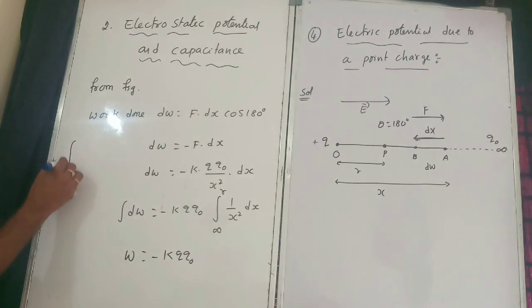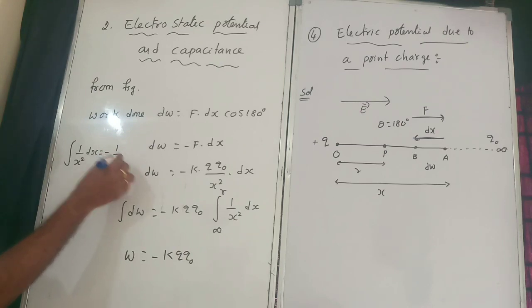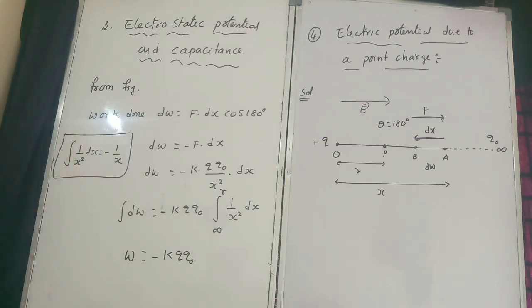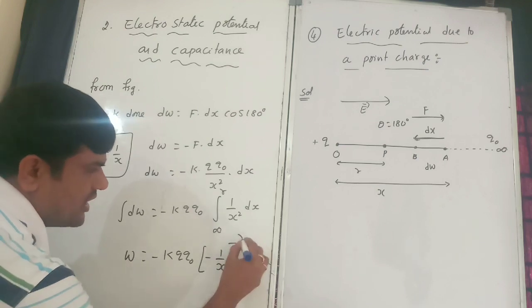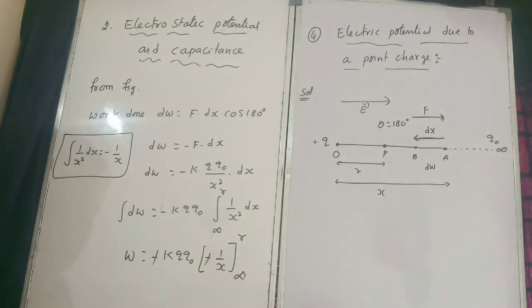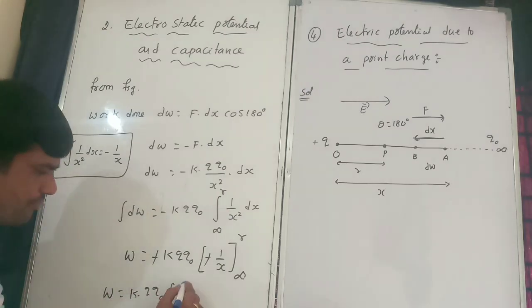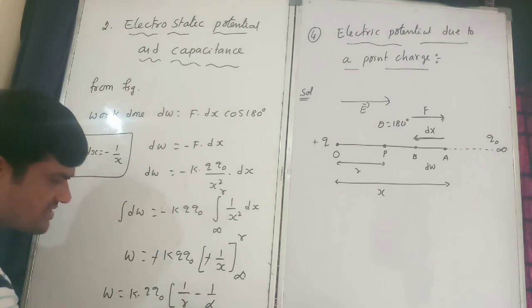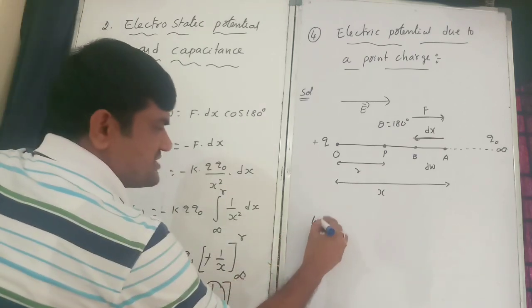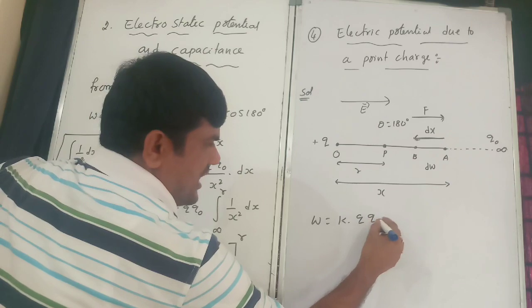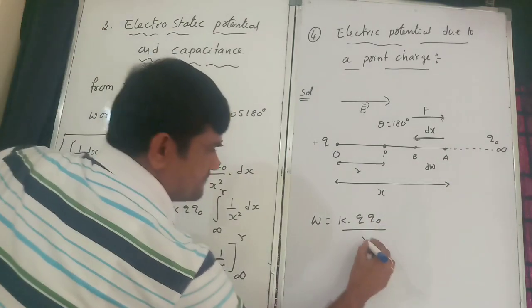You know the formula: integral of 1 by x squared dx is equal to minus 1 by x. So minus 1 by x from infinity to r, the minus gets cancelled. Now substitute the upper limit and the lower limit: k into q naught into 1 by r for the upper limit, and for the lower limit infinity, the value is equal to 0. So W is equal to k into q naught by r.